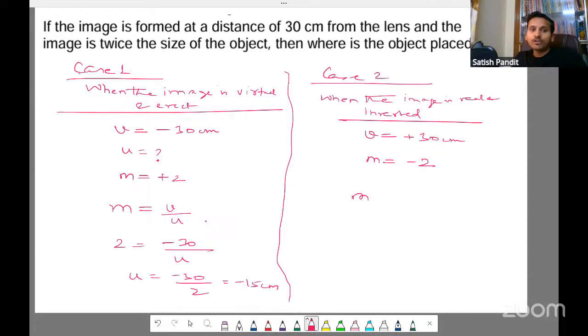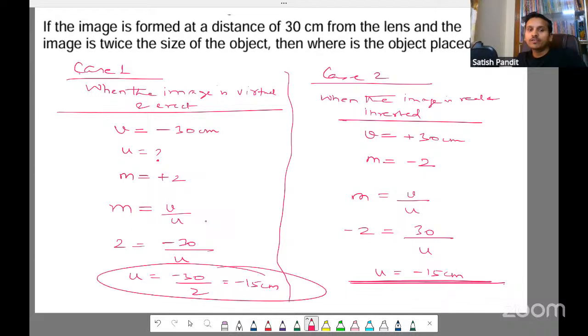So M will be equal to V by U. So -2 is equal to V, which is 30, by U. Here also we are getting -15 only. But how is it possible? Just one minute. Here also -15, here also -15. Focal length.